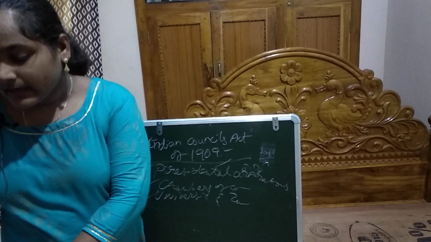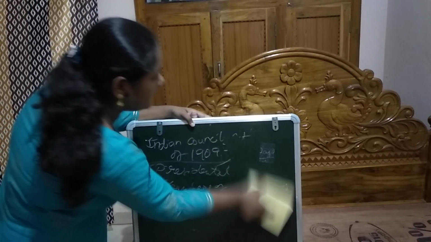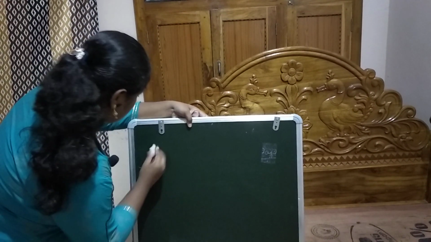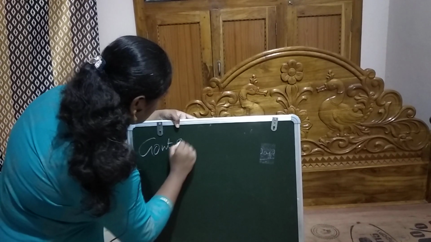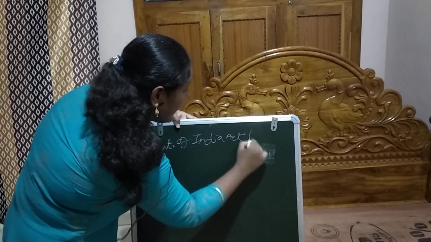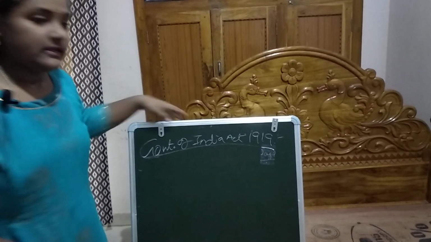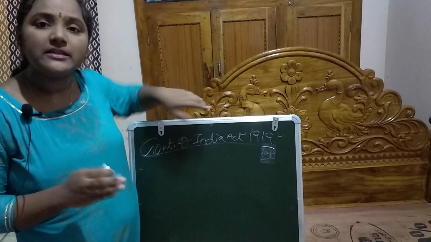And then coming to the next act, the Government of India Act 1919. Okay, so this act relaxed the central control over the provinces.